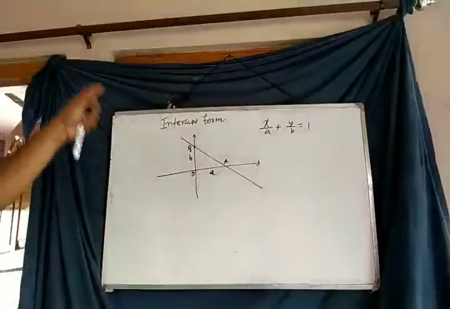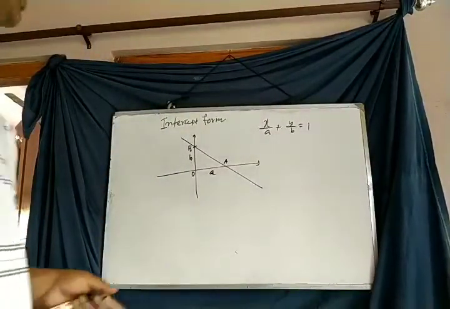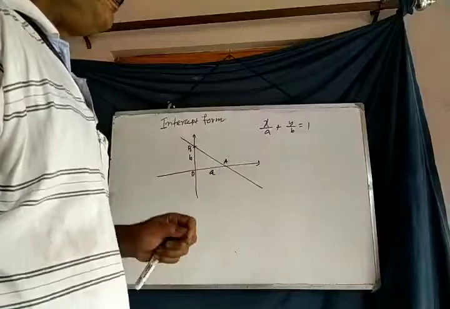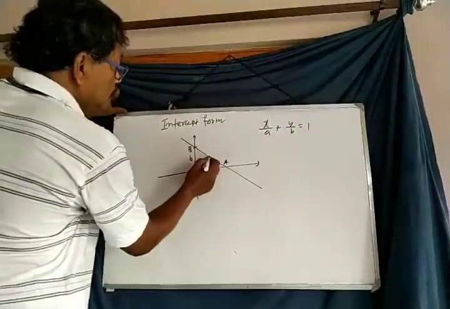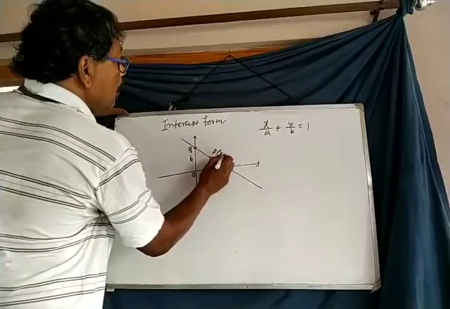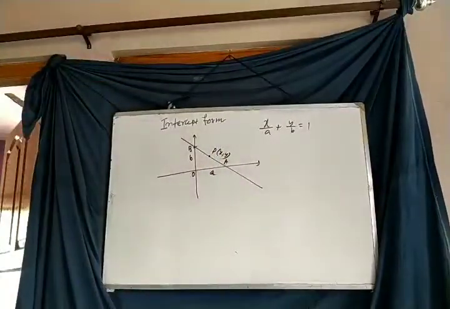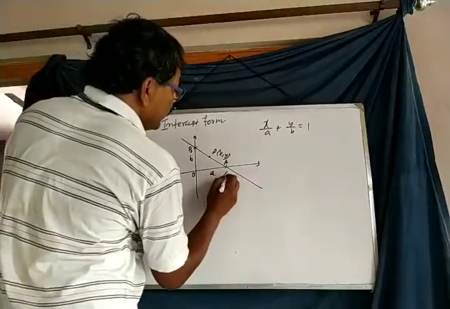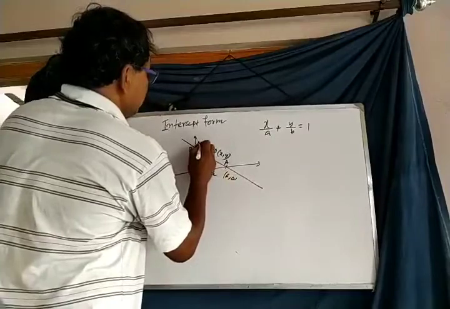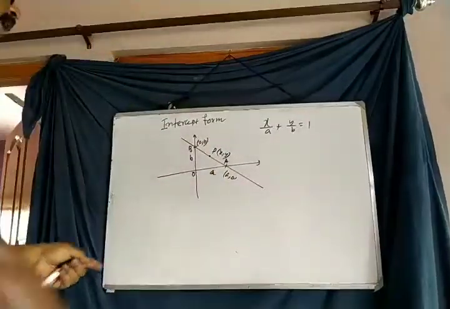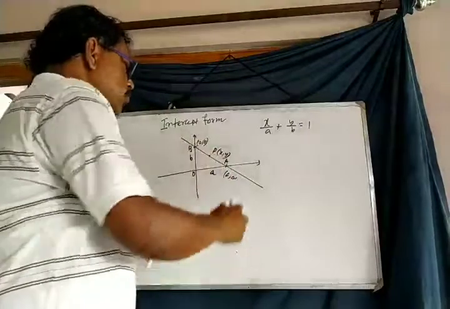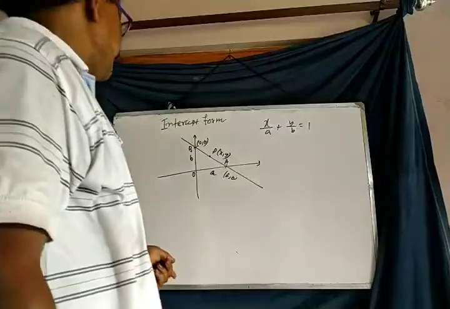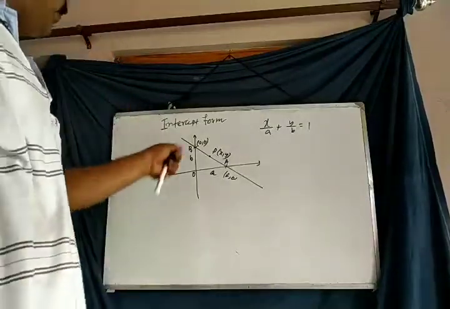How can we find out this equation of the straight line? Again, I am telling you, we have to use the concept of slope to find out this equation. Let P x comma y be a current coordinate on the straight line. Because the length of x-intercept is a, the coordinates of A will be a comma 0, and length of y-intercept is b, so coordinates of B will be 0 comma b.